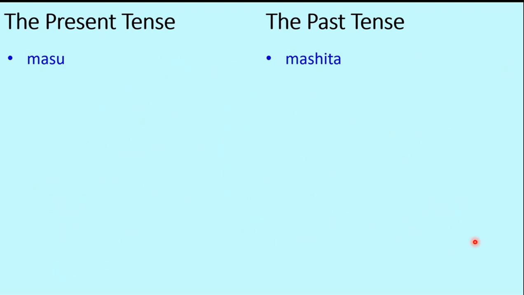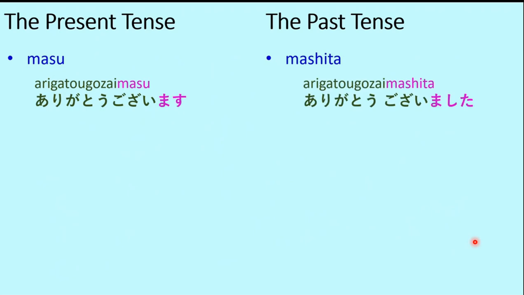Let's look at mas and mashita a bit more closely. Probably the first word that a foreigner starts saying after landing in Japan is arigato gozaimasu, which means thank you. Although it appears to be very simple and one of the most common words used by a foreigner in Japan, one gets easily confused when he comes to know that there is a past tense form of thank you as well in Japanese. So let's take a closer look at this angle.